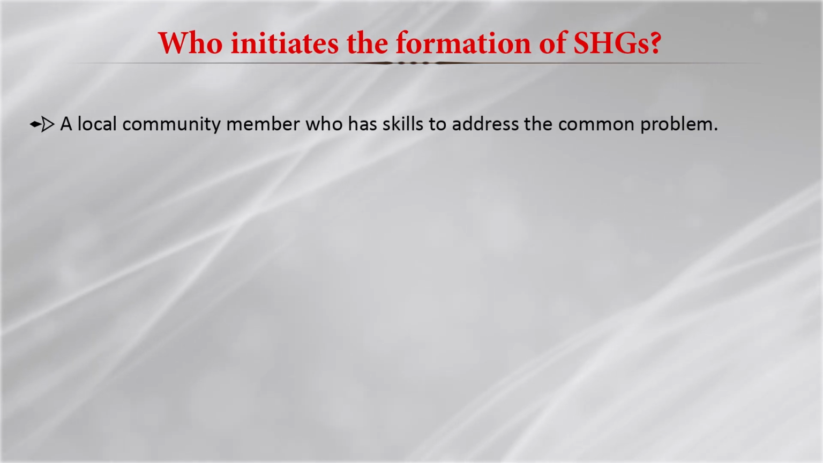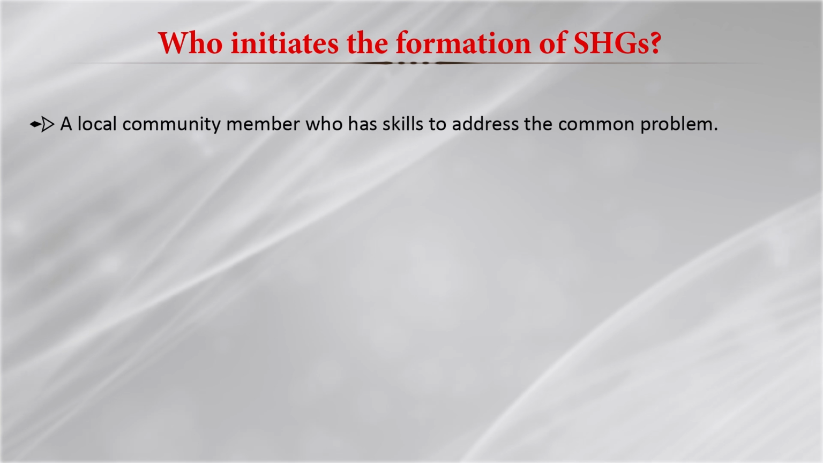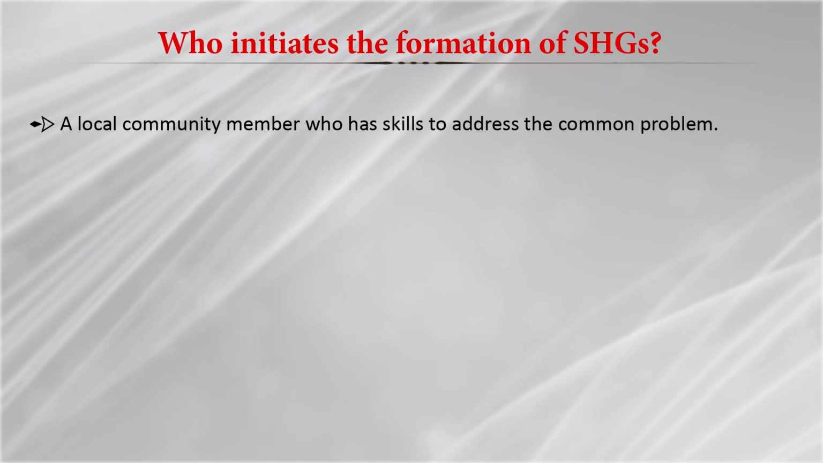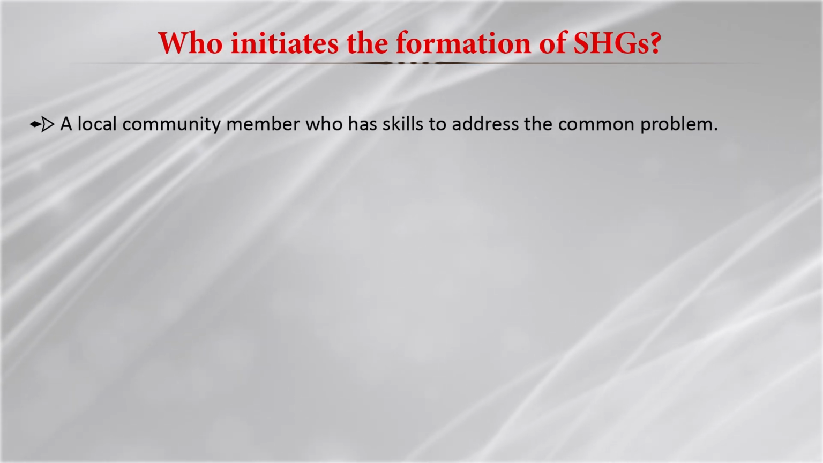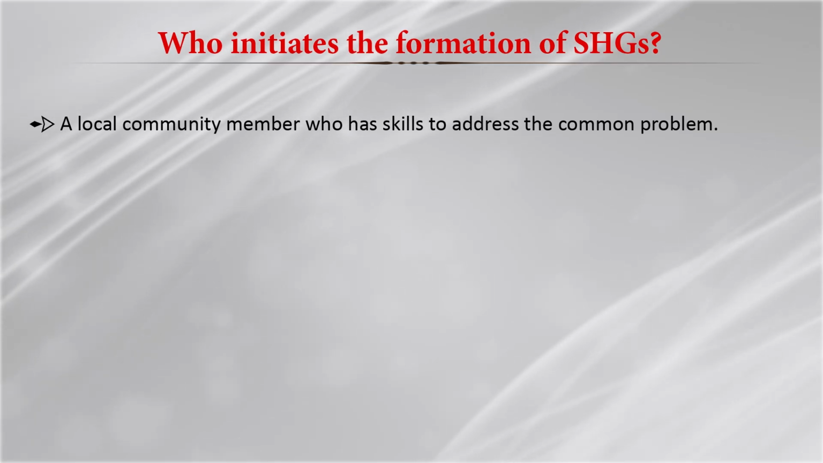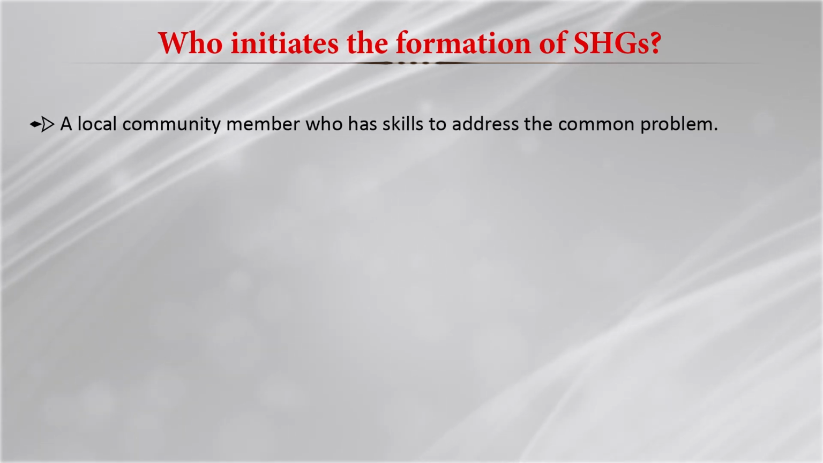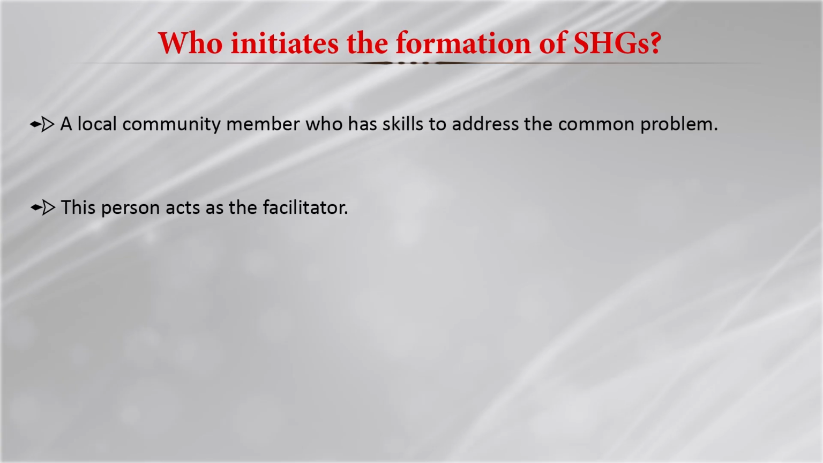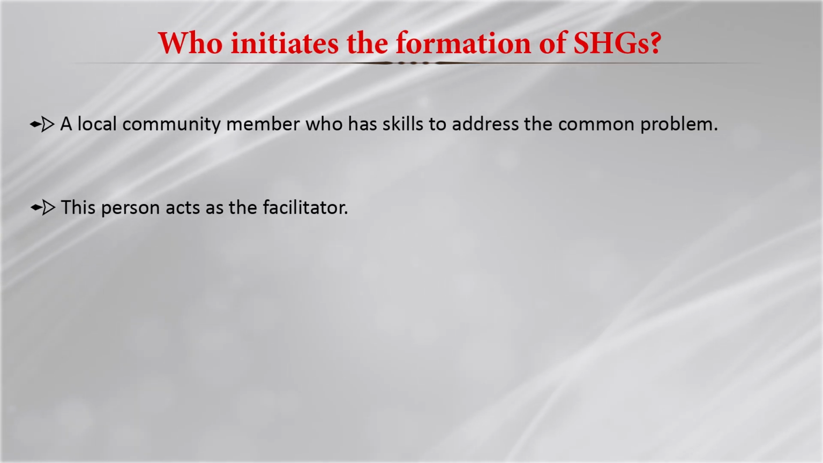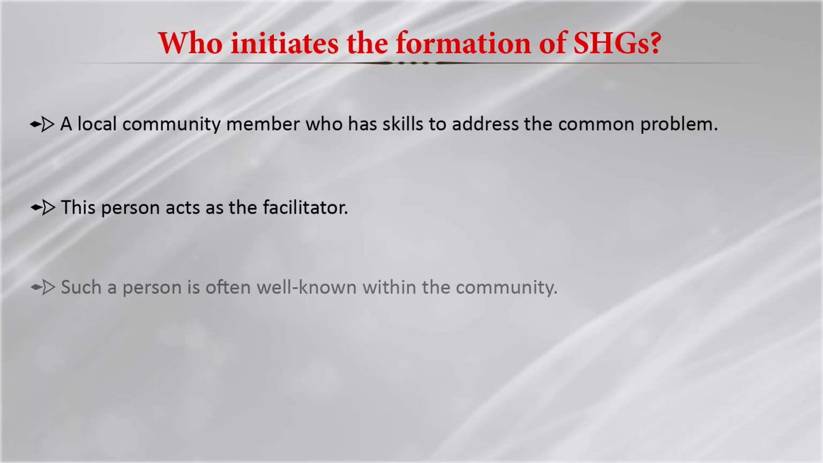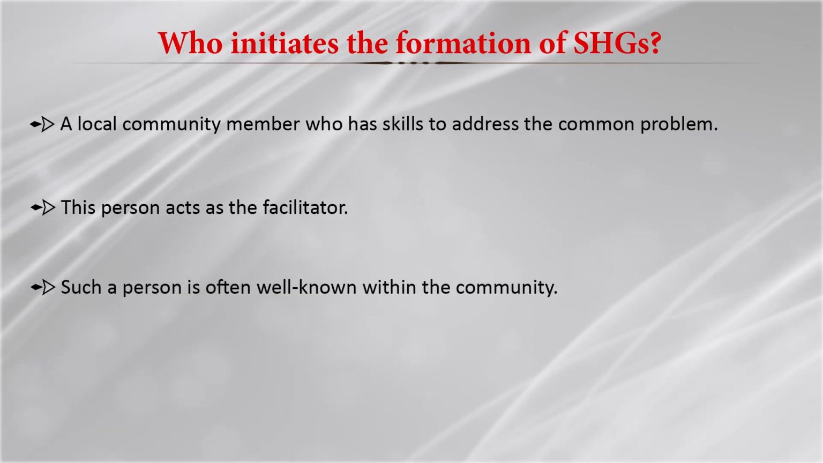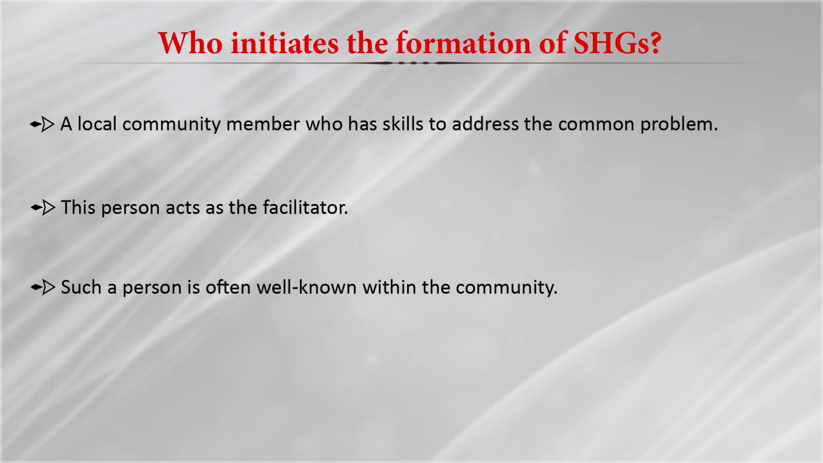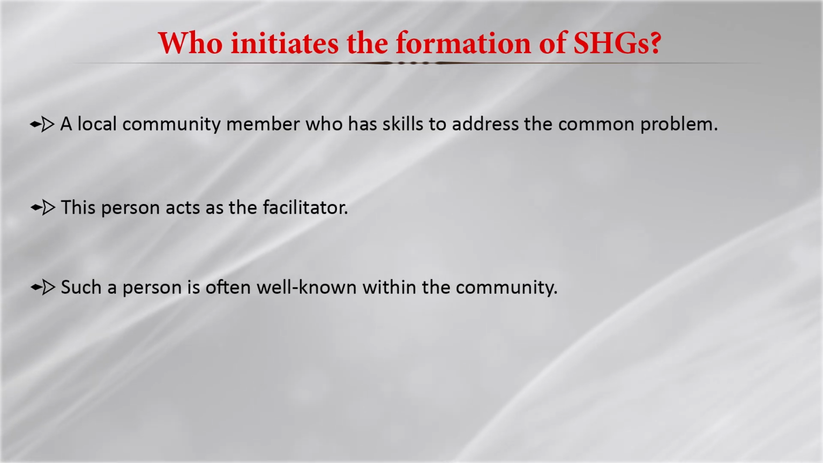Usually there are elders to whom people go and take suggestions and advice for a particular problem. So, the local community member does have the skills to address a common problem. This person acts as the facilitator, the catalyst in forming the SHGs. Such a person is often well known within the community. Usually this person may be educated and try to bring in the best of the knowledge from the outside world.